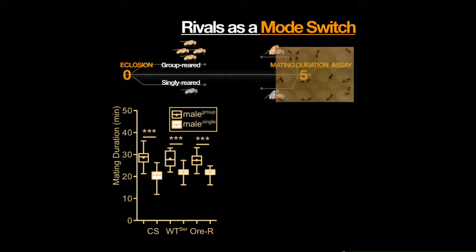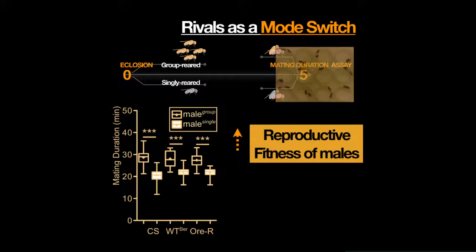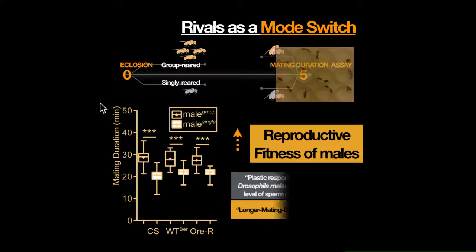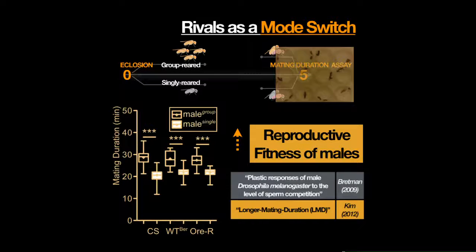The flies live about 60 days, so 5 minutes for flies is like 2 months. They mate about 2 months longer because they were exposed to the rival. It's a lot of effort for flies. We call it longer mating duration, and it helps to increase the fitness of males. It was published in 2009 by a UK group under a very complex name, but I renamed it longer mating duration.